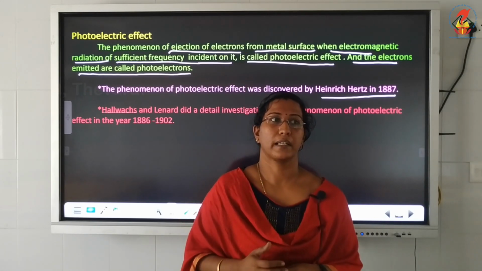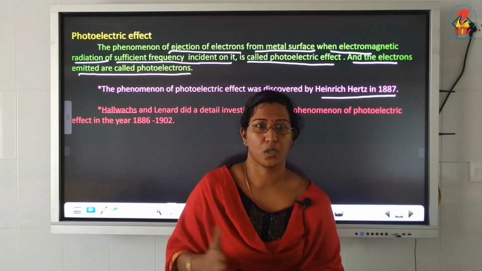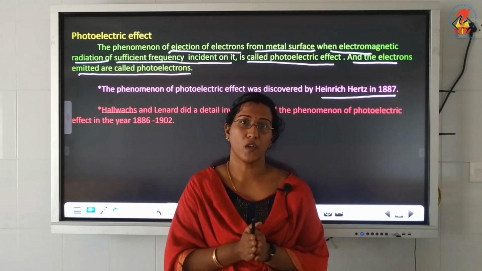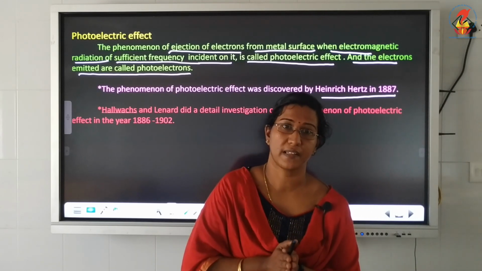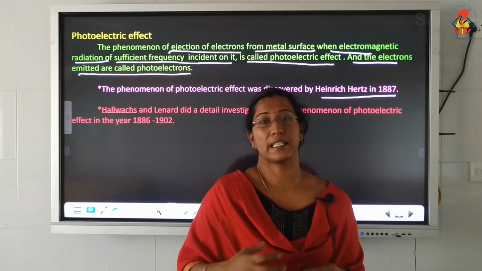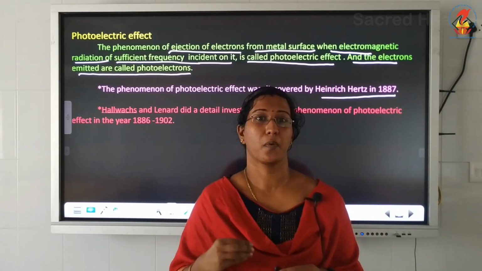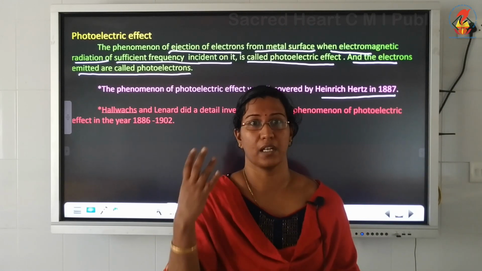Later, during the years 1886 to 1902, two scientists, one a German scientist known as Helmholtz, and the second an American scientist named Lenard, did a detailed experiment to study photoelectric effect, and they came out with certain conclusions.